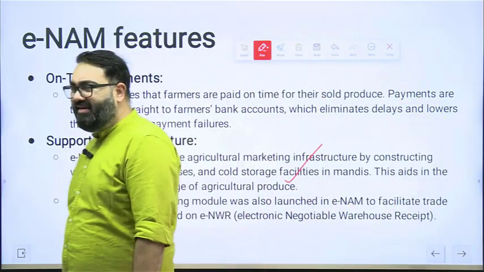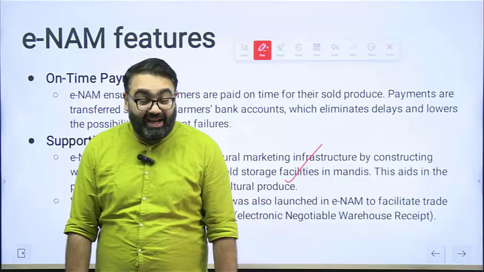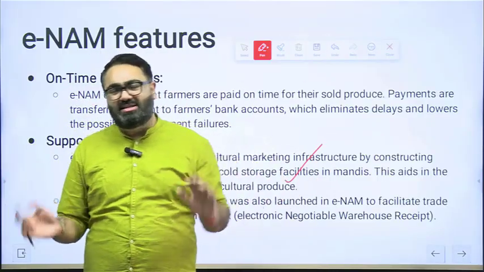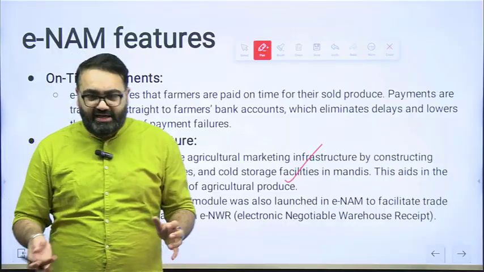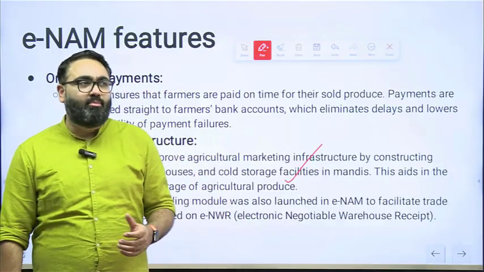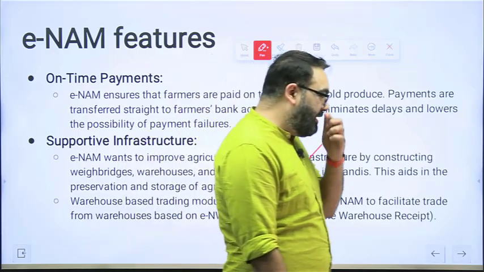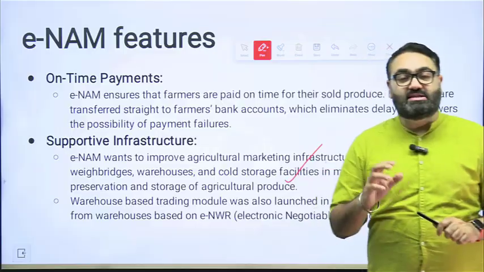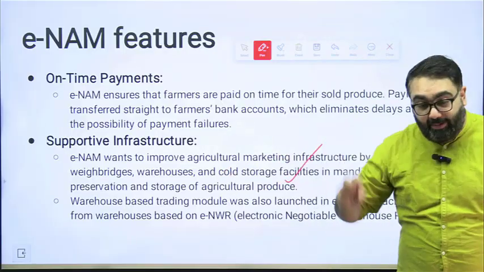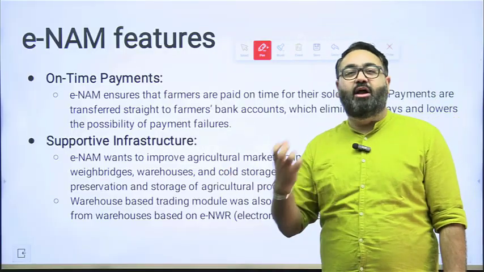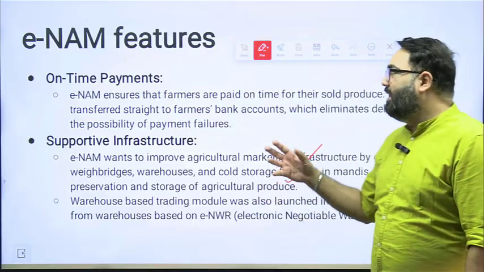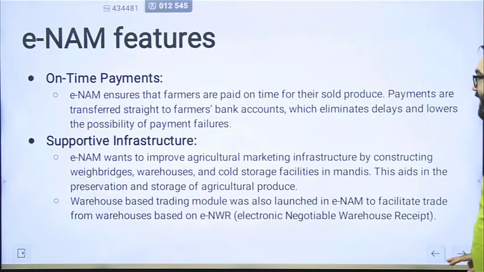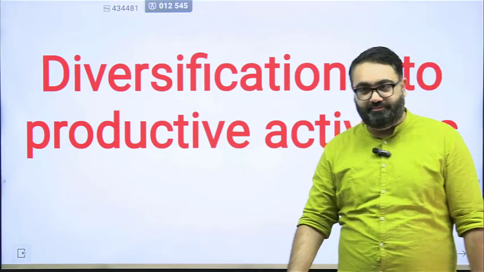So it's still very early days to say whether eNAM has been very successful or not. So far the signs have been good. It's safe to say that so far most of the objectives that the government had with respect to eNAM have been fulfilled. Yes, there is still a long way to go. It will depend a lot on the integration of farmers, integration of this market, but we'll have to see how some states that have not implemented it go ahead and take it in the future.